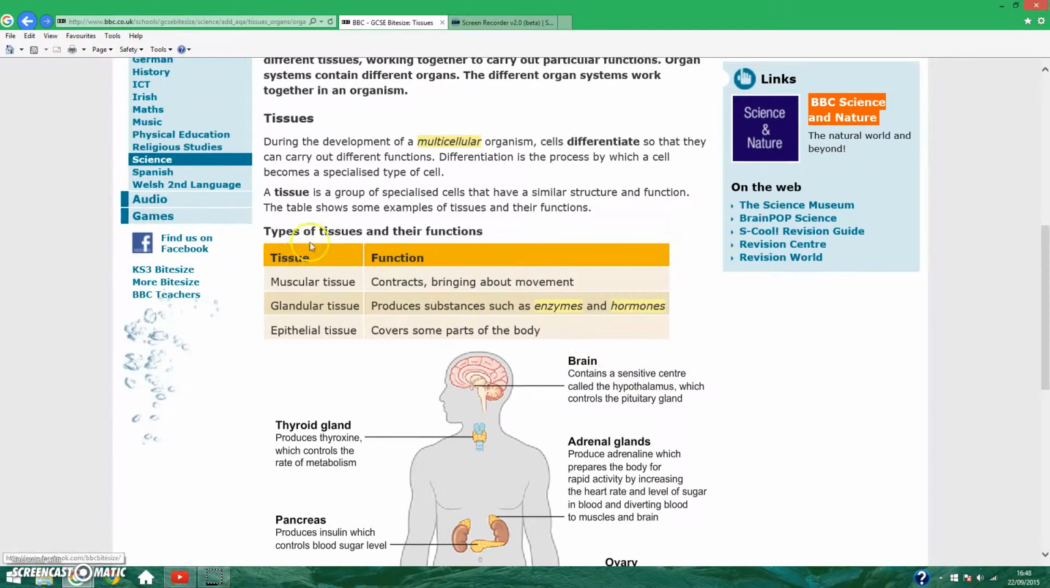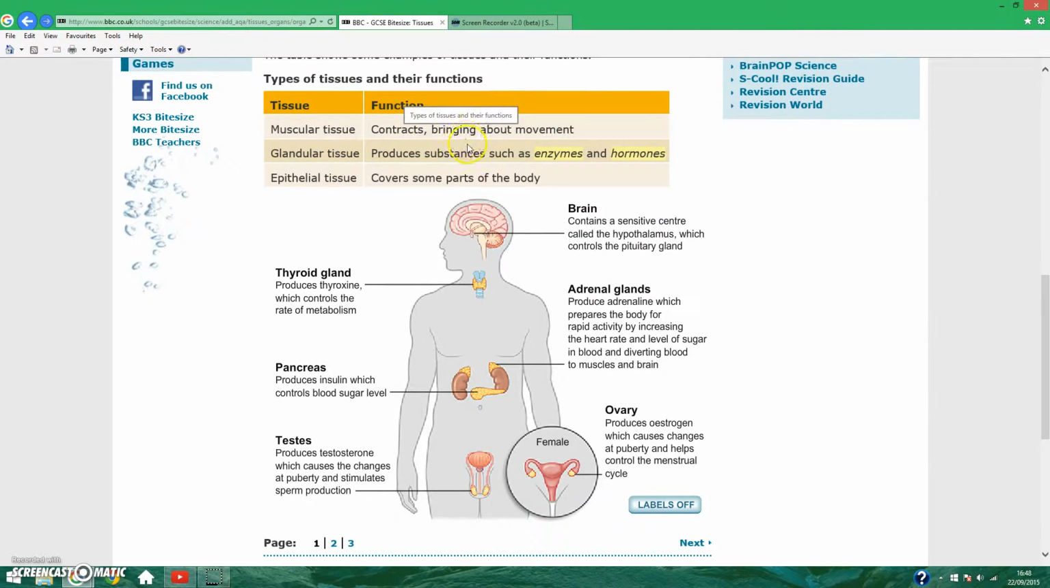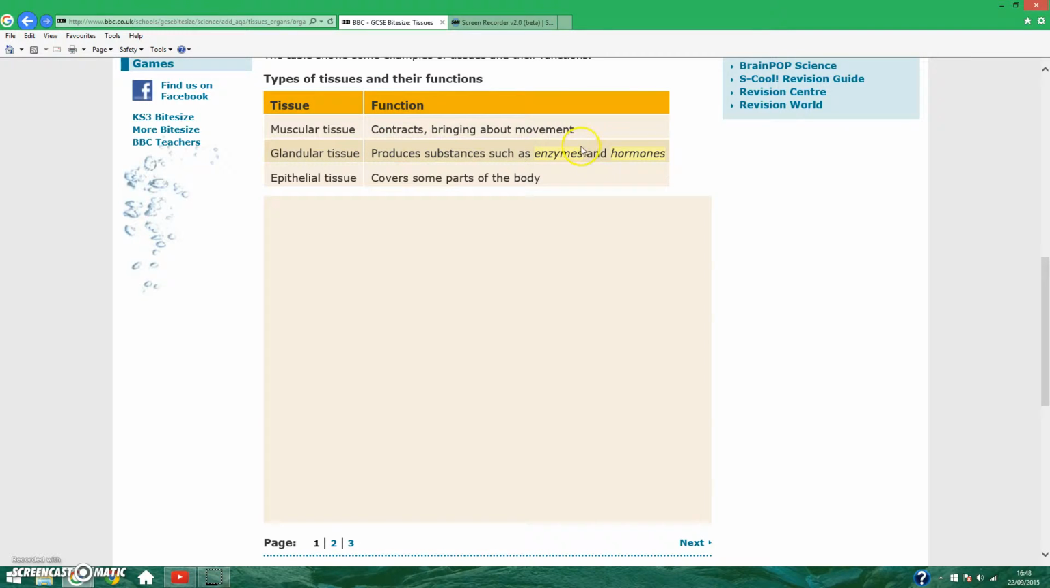So types of tissue and their functions. Here we have muscular tissue, and that contracts, bringing about movement. You have glandular tissue, which produces substances such as enzymes and hormones. Epithelial tissue covers some parts of the body, so that's just like skin. Muscular tissue, that's kind of obvious, just your muscles. And glandular tissue creates substances like enzymes and hormones, just to help the body out, really.